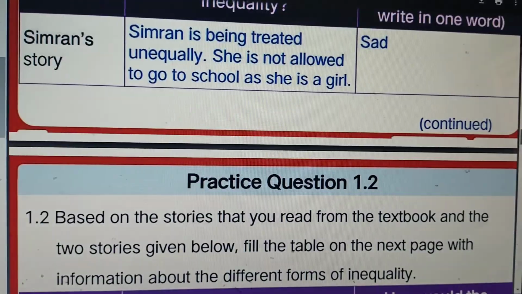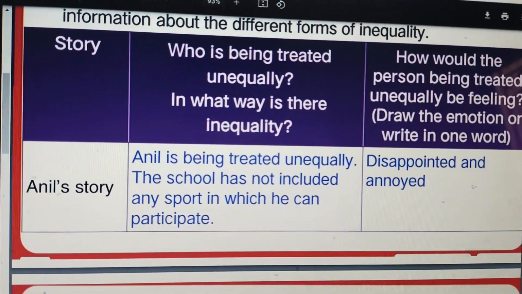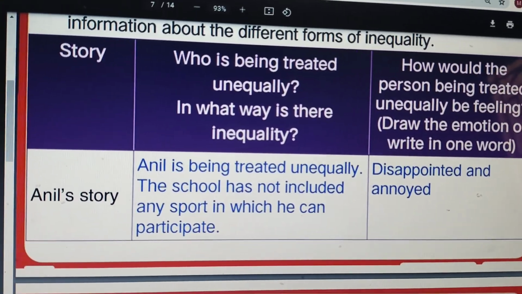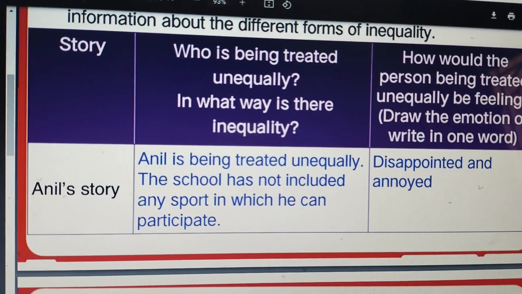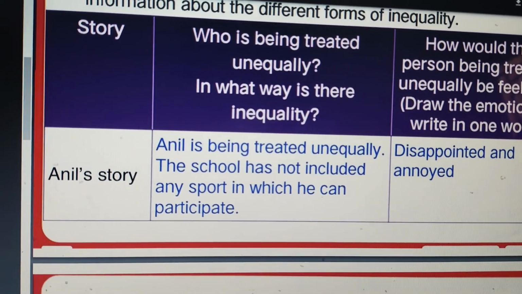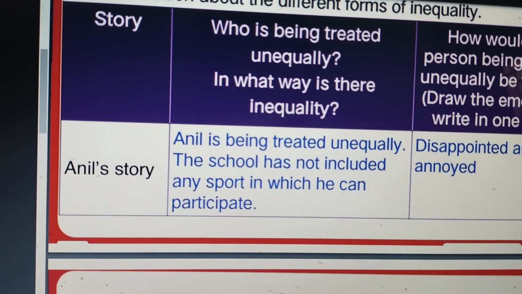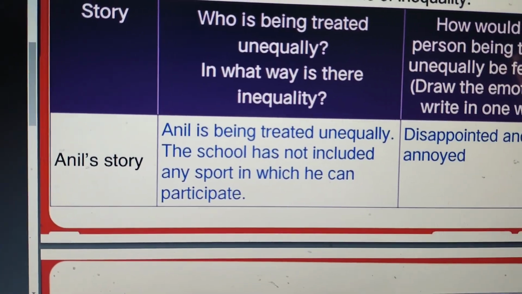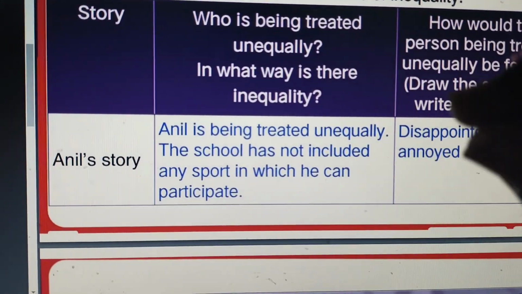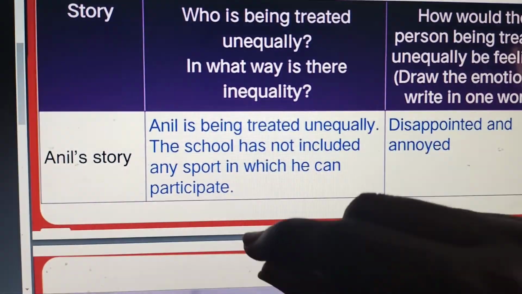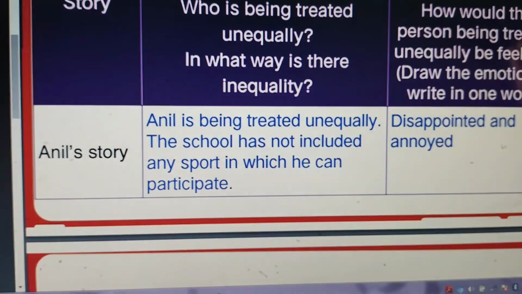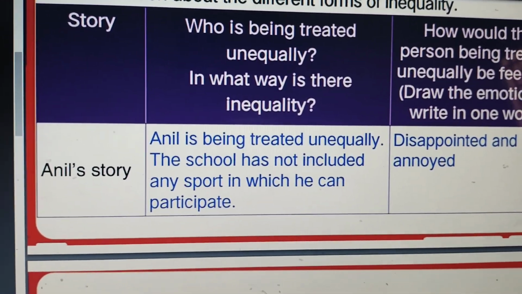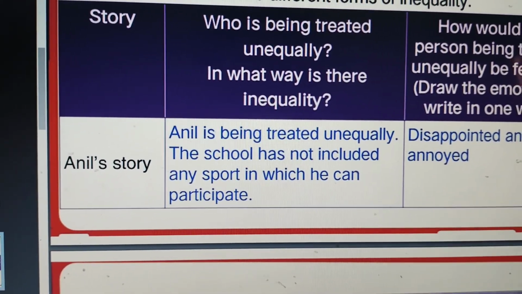Then the next story is about Anil. You all know that Anil is a child with a disability, isn't it? So here the school is not conducting separate sports for such kind of children, right? So here Anil is being treated unequally. The school has not included any sports in which he can participate. So how will be the feeling of that particular boy? He gets disappointed and annoyed, isn't it?